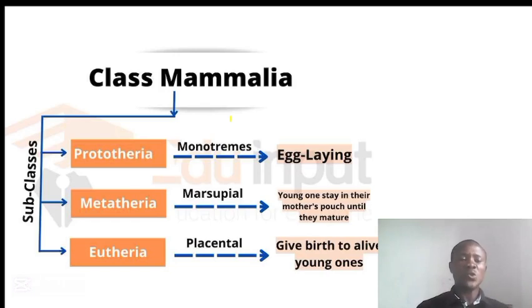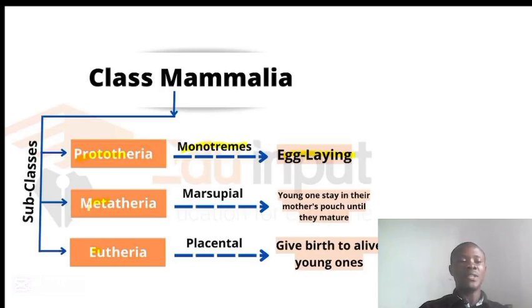Now let's discuss the subclasses that we have under the class Mammalia. We have the subclass Prototheria. Proto means before, meta means in between, and theria means beast. So the Prototheria give rise to the monotremes. These monotremes lay eggs just like the previous classes that we have discussed before. But the most important thing is that these organisms breastfeed their young.